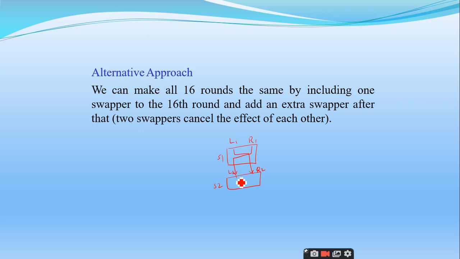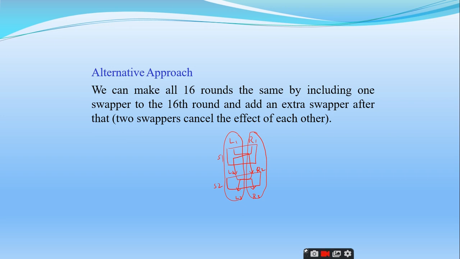Now again if we apply the swap function, what happens here? L2 becomes R3 and R2 becomes L3. Now you can see here that L1 and L3 are equal. Similarly R1 and R3 are equal. So this is how they have tried different versions of it, we cannot say it is a different version, it's a different approach, right?